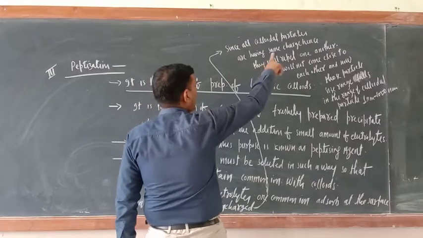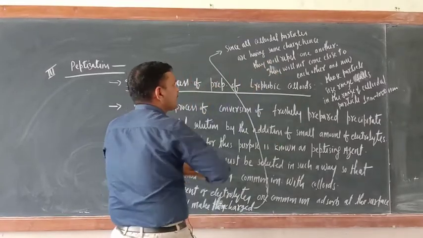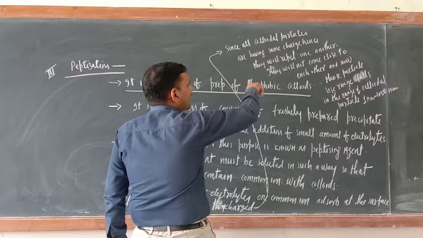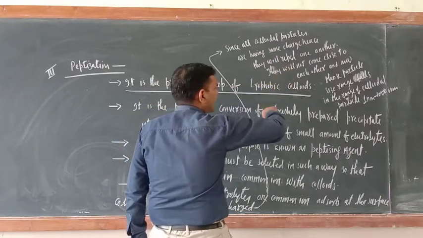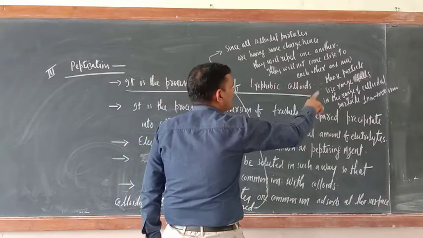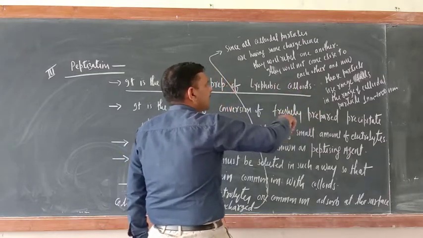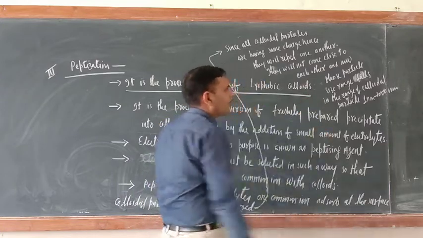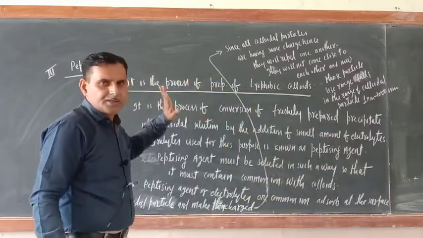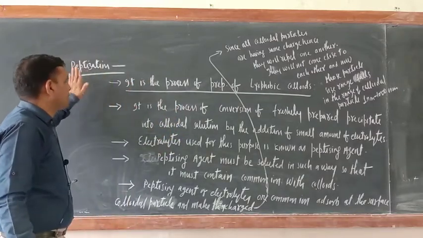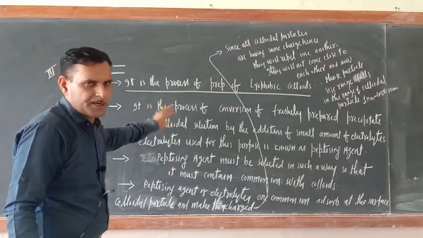Since all colloidal particles in the dispersion medium now have the same charge, they repel one another and do not come close to each other, and the particle size falls in the colloidal range, that is 1 nanometer to 1000 nanometer. This is the important point regarding peptization.